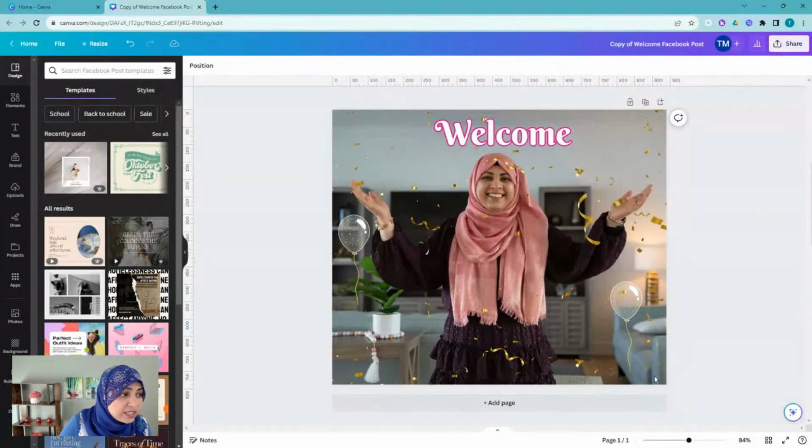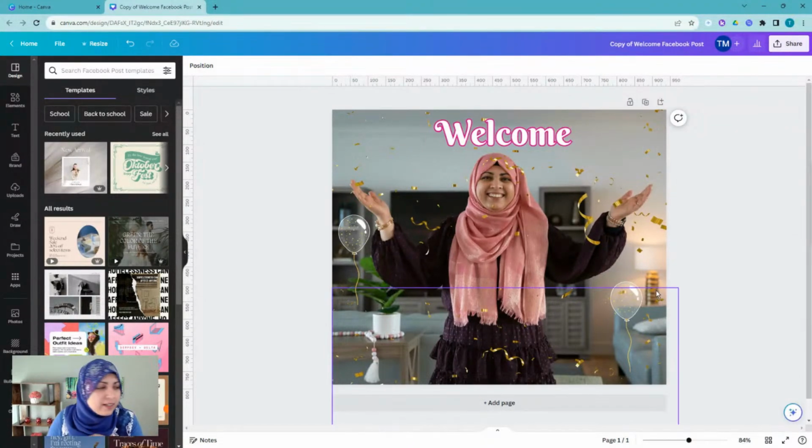I'm basically just going to take this and I'm just going to add some animation and export it as a GIF. That's literally what you have to do to be able to convert just a photo into a GIF. But I'm going to show you another way of adding video to your GIFs also. So hang in there, hang in there.